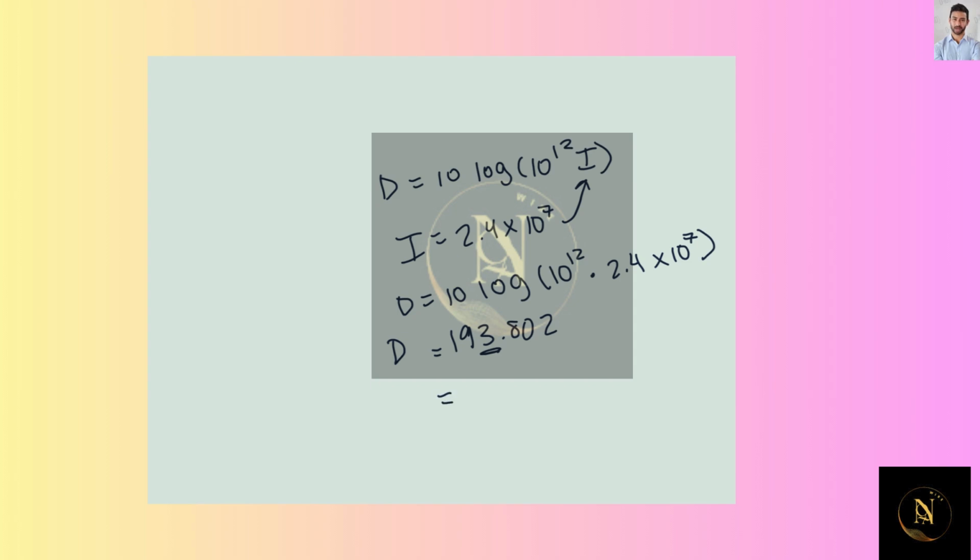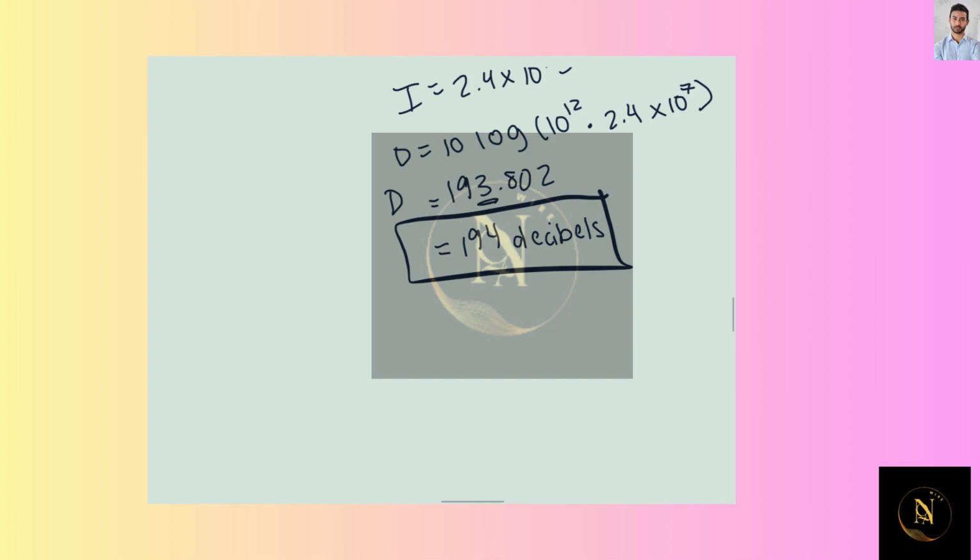So typing this into the calculator, I end up with D equals 193.802, and then it tells us to round to the nearest whole number. The nearest whole number is going to be that ones digit. The decimal after that, that 8, tells us to round up, so 194 decibels. And that's the answer you want to type in.